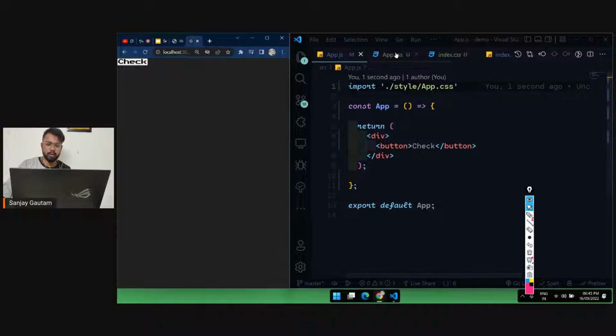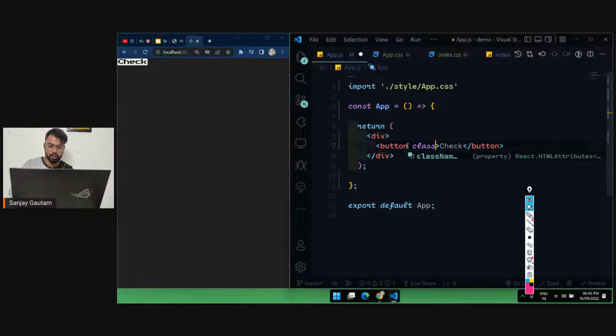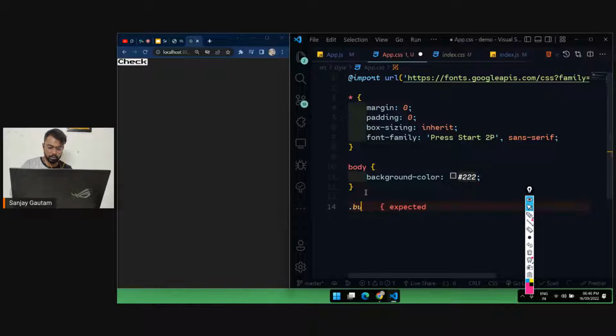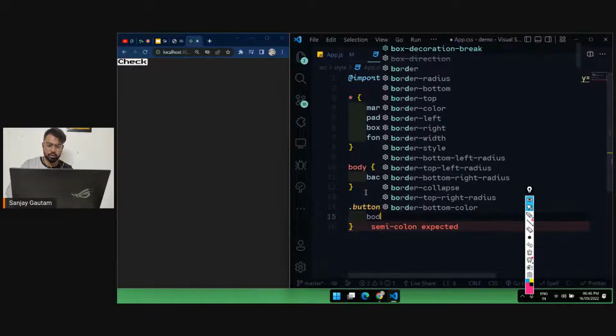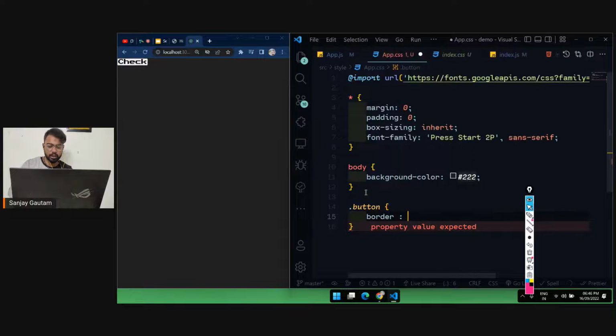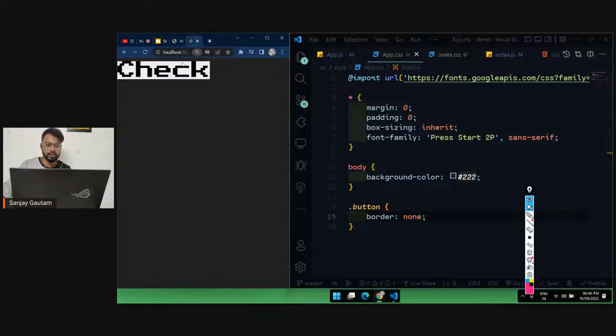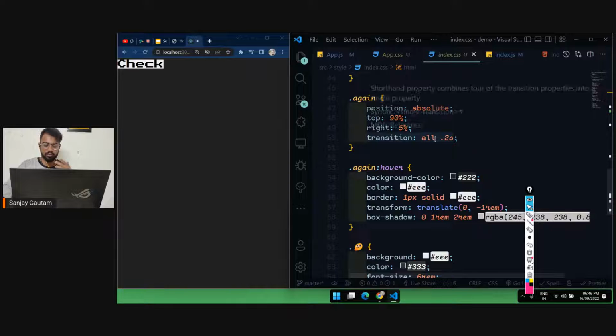Let me add a little bit of styling for this button also. I'm just going to give this a class of button, and let me grab this button class here, button, and border none because I don't like these borders. By the way, these stylings are actually applied by the browser. How many of you know this? The buttons and input fields, all the stylings are actually applied by the browser. These styles are not the default look of a button.